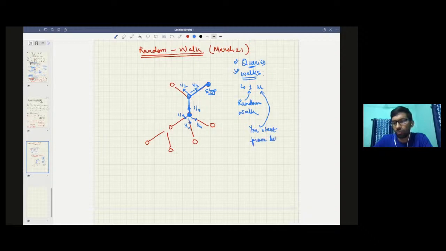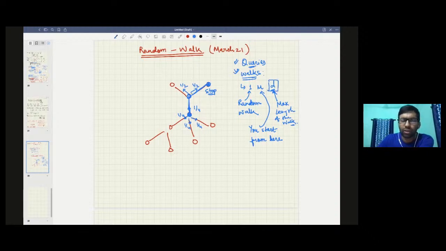From here, and the other parameter will be given d. This is the maximum length of the walk. This is what you are given. That means you stop when either you do not have any other choices to move from, or if you have already walked a d length, then also you stop, right?